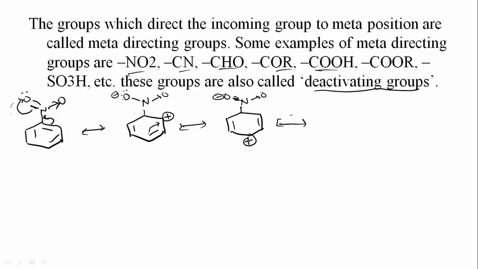Now to maintain the tetravalency, these pi electrons shift here, and thus we will get the compound like this: double bond, and here the plus charge is formed at the ortho position, and NO minus is formed. Again now to maintain the tetravalency, these electrons will shift here, this will shift here.